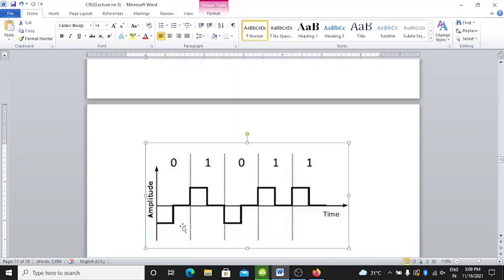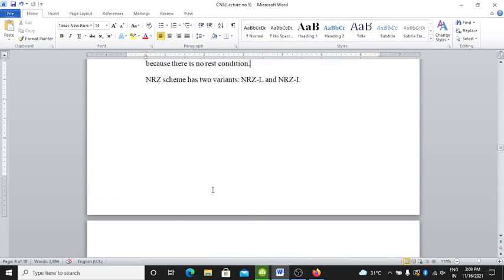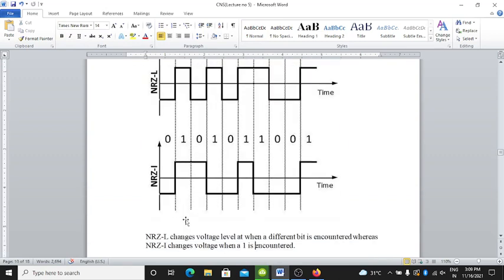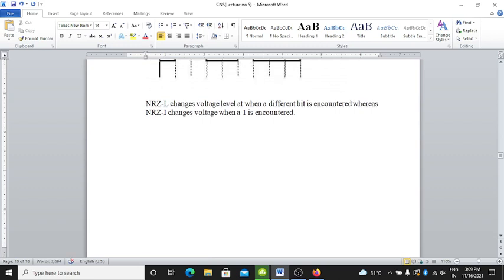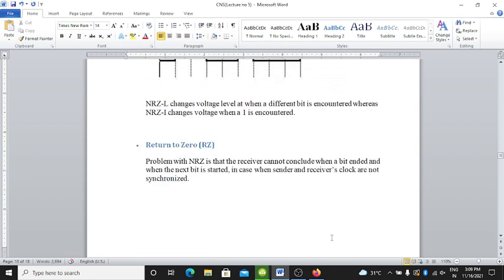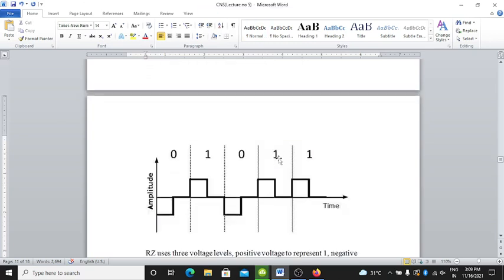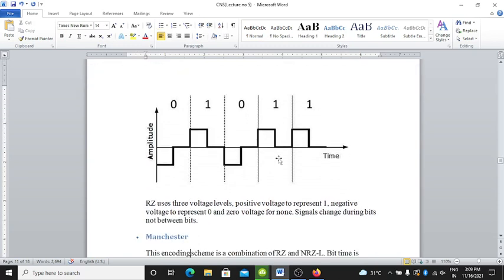Here is the return to 0, RZ. The problem with NRZ is that the receiver cannot conclude when a bit ended and when the next bit started, in case the sender and receiver's clocks are not synchronized. This one is the amplitude versus time.